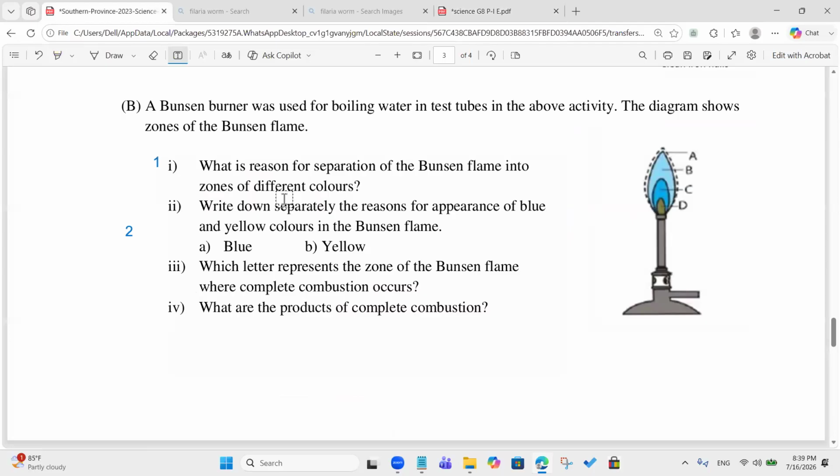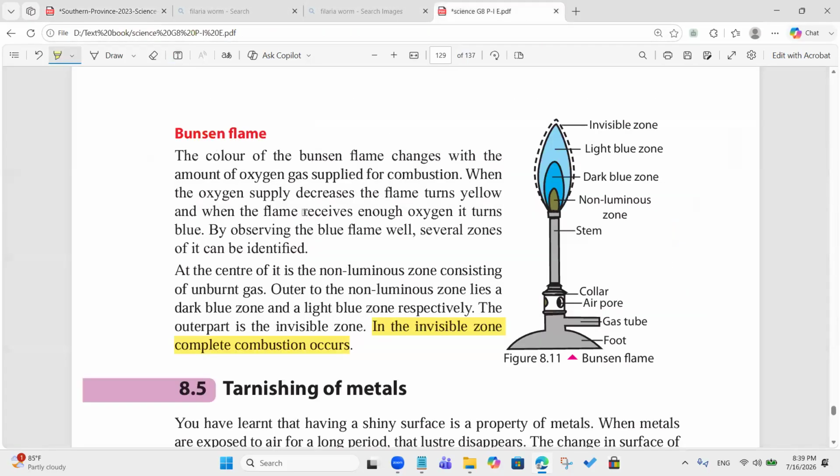Can you give me the answer for B1? That's what I said. You have written complete combustion and incomplete combustion, so I can consider it as an answer. According to the text, the colors depend on the amount of oxygen supplied. They are asking for the reason, not the high temperature.